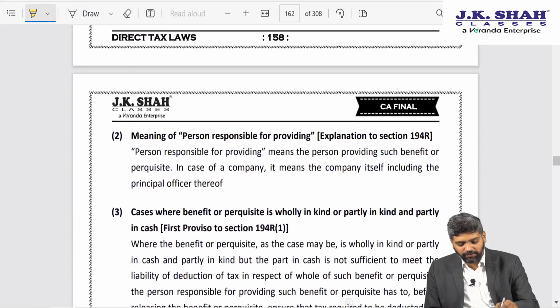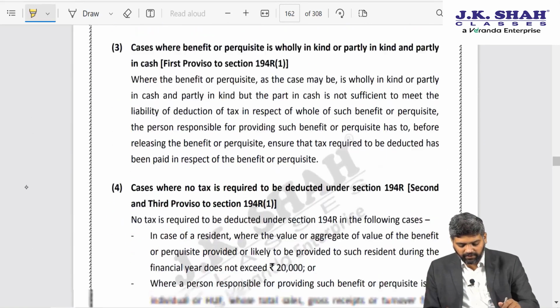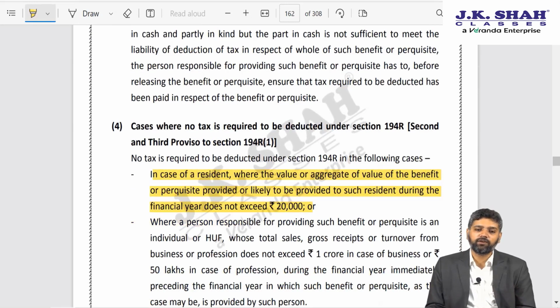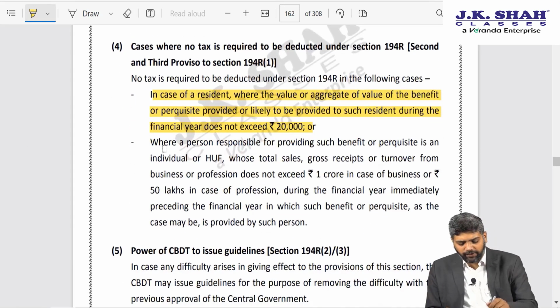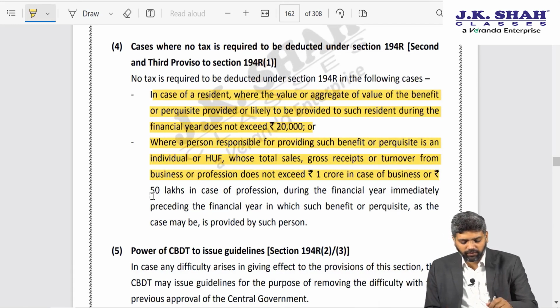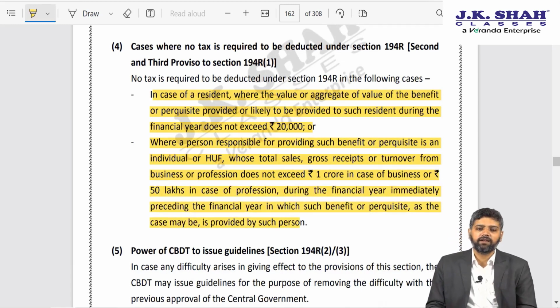However, if the value of benefit or perquisite does not exceed 20,000 rupees, then in that case there is no need to withhold TDS. Also, if the payer happens to be an individual or HUF whose total receipts from business does not exceed 1 crore or 50 lakhs in profession in the immediately preceding year, then such person is also not required to withhold TDS.